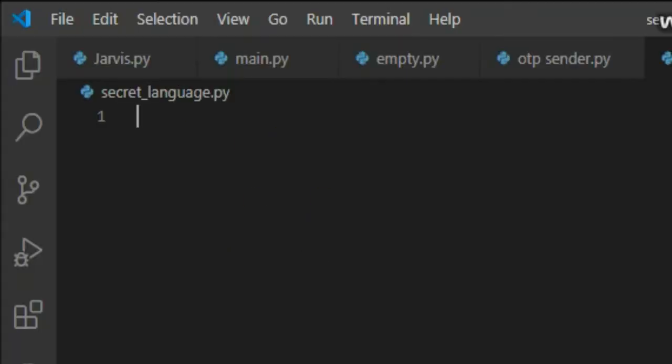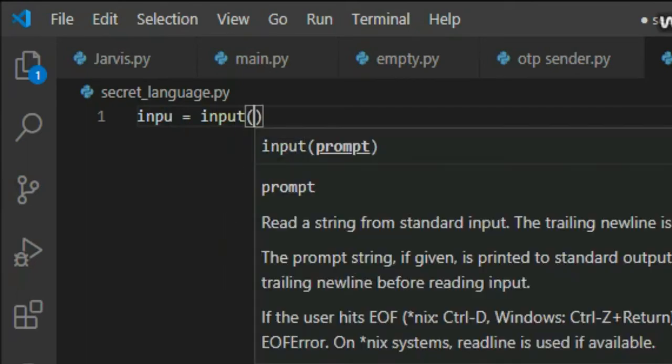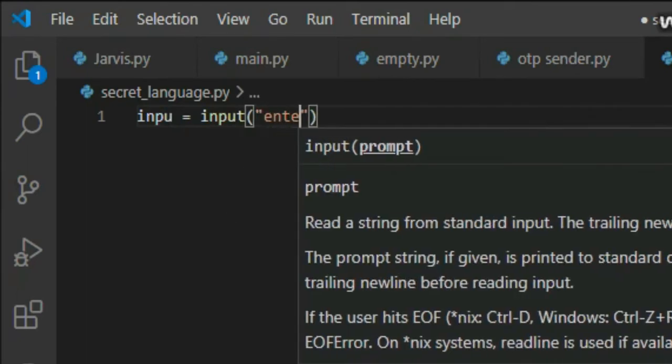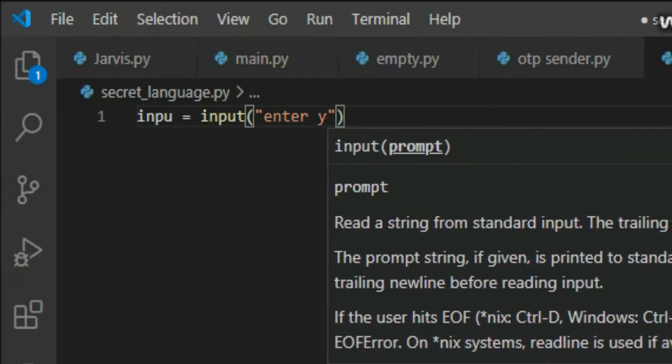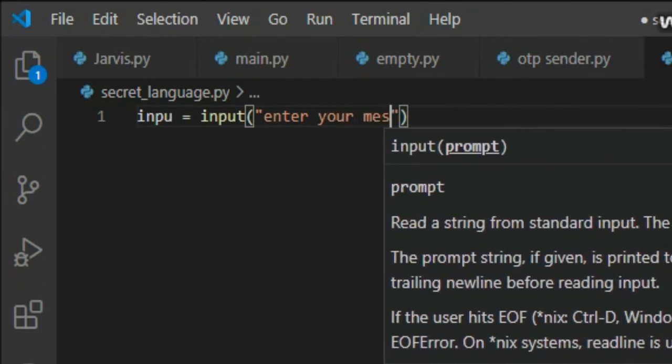First, we do not need to import any module. We just need to make some variables. This code may be easy for some, but it is very difficult. First we need to take the code, so I will name it input. Then, using the input command, I will code in here: Enter your message.